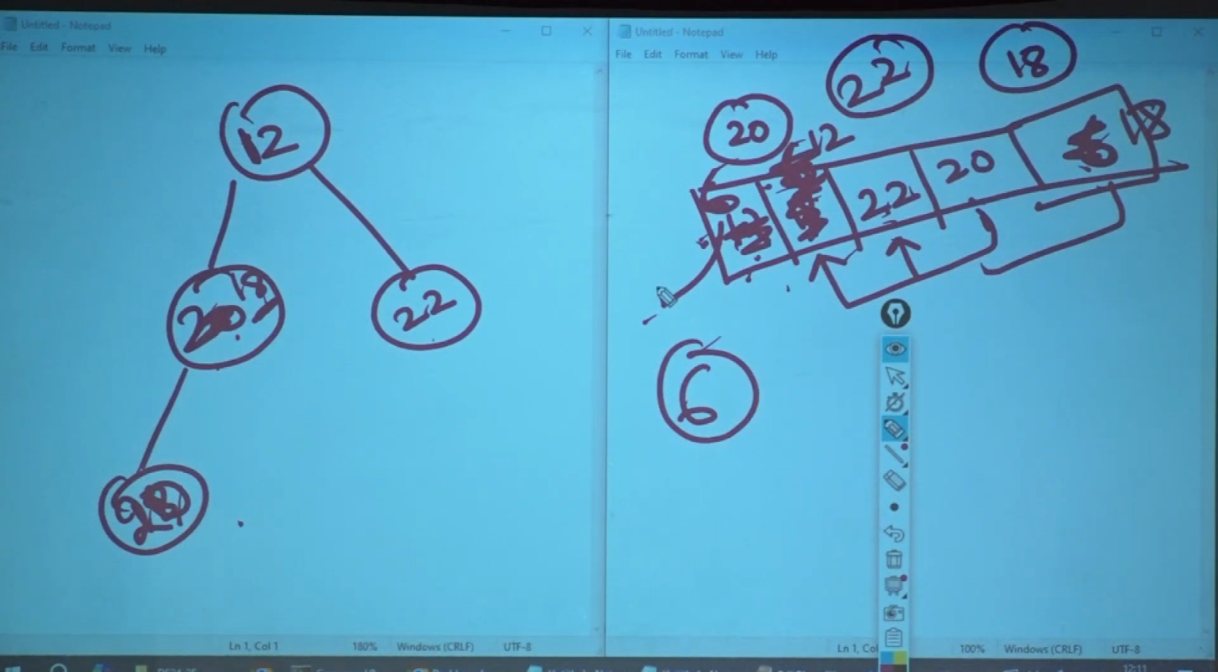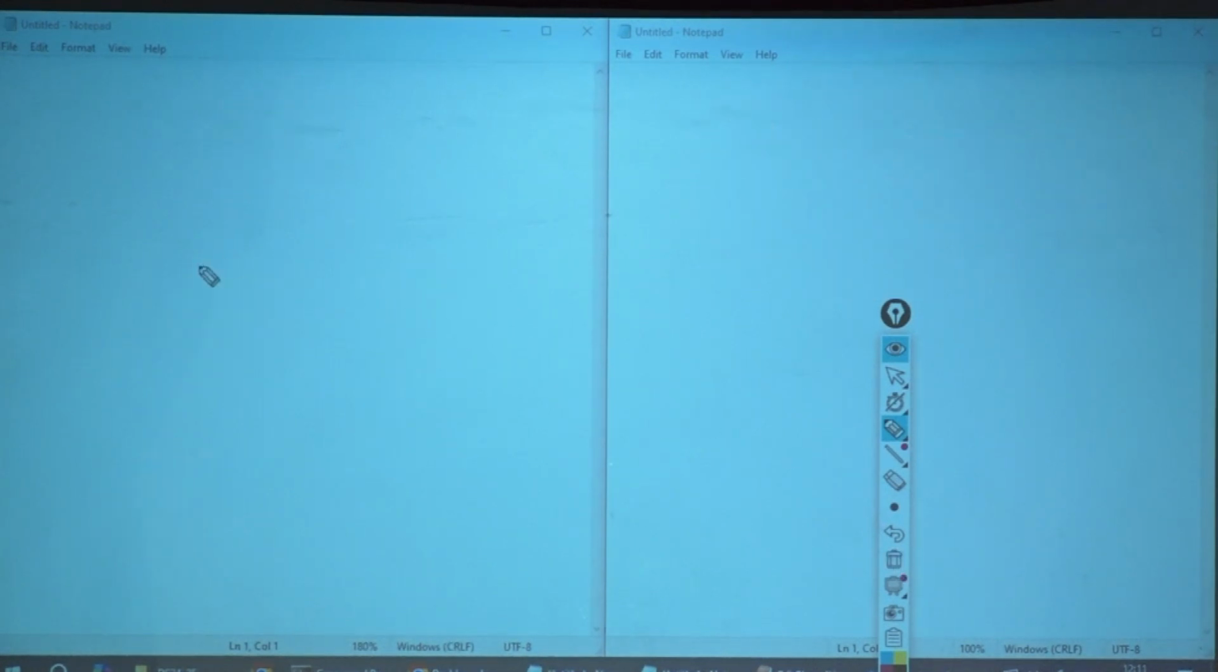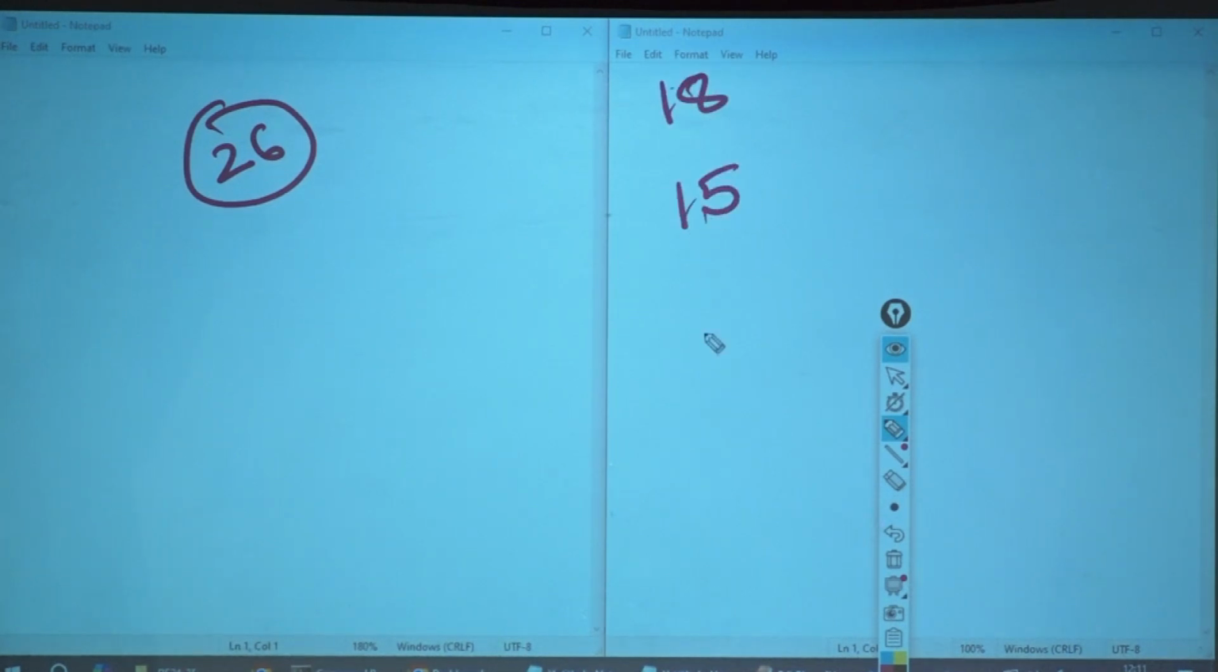Did you understand? Okay. Now, I'll give you an exercise. First of all, you have 26. Then you have 18, you have 15, you have 6, you have 37, you have 28. One element keeps on coming up. You have to bubble it up and tell me what the final tree would look like.